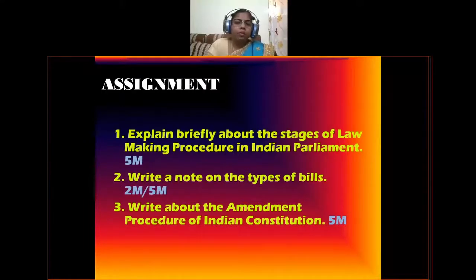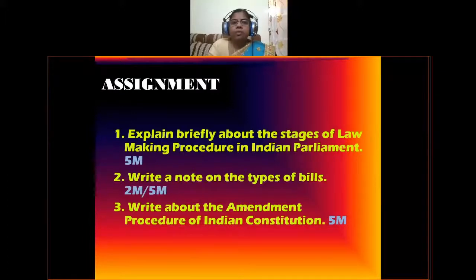Third one is, write about the amendment procedure of Indian Constitution.